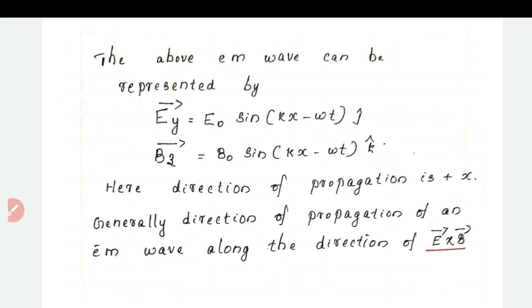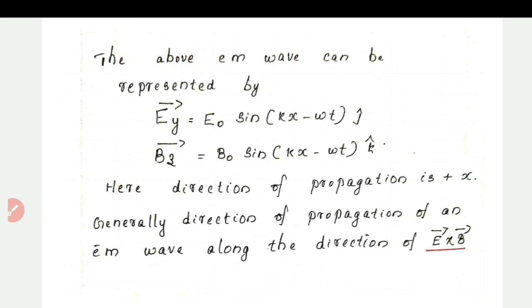So vector E is equal to E0 sin(kx minus omega t) j cap, because the unit vector in the y direction is j, and vector B is equal to B0 sin(kx minus omega t) into k cap, because in the z direction the unit vector is k cap. And here the direction of propagation of the wave is the positive x direction.